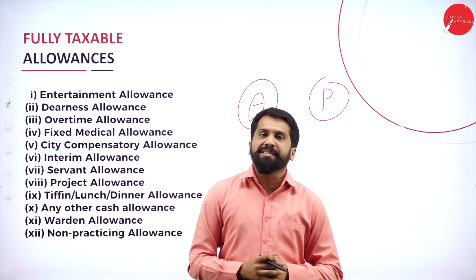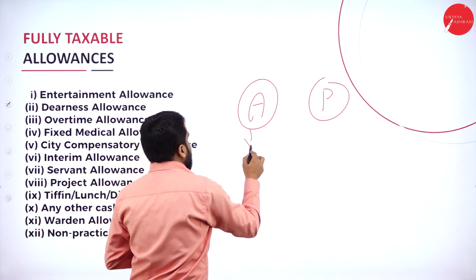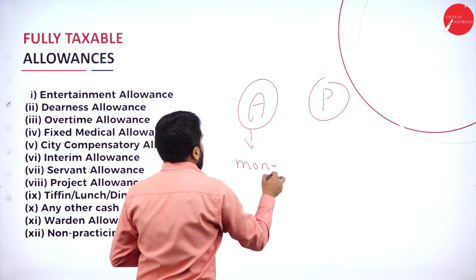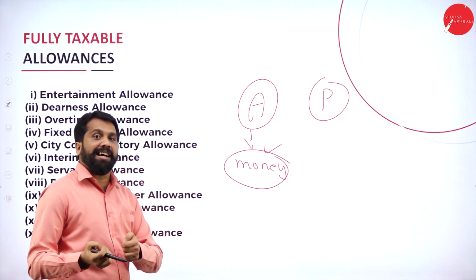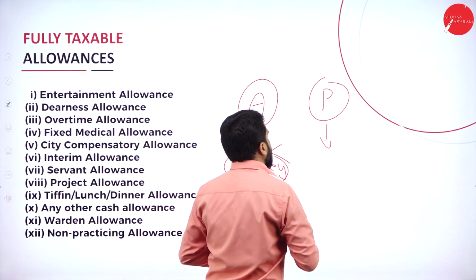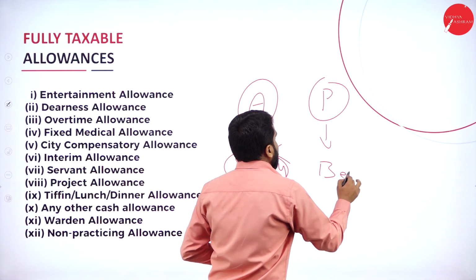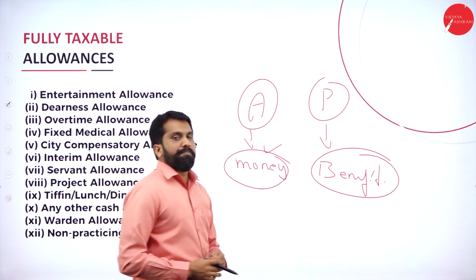That is called allowances as well as perquisites. Anything which is in money, we call it allowances in cash. Anything which is on a non-cash basis, like benefits they have given, that is called perquisite.